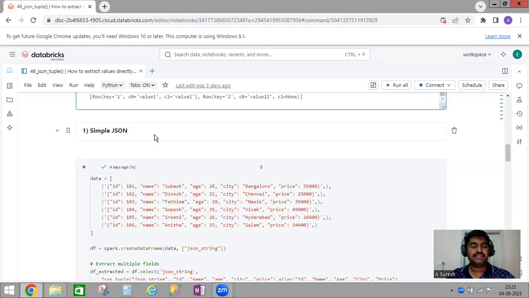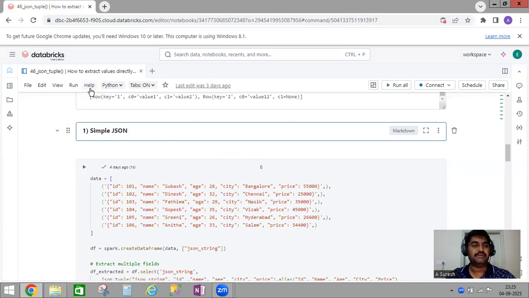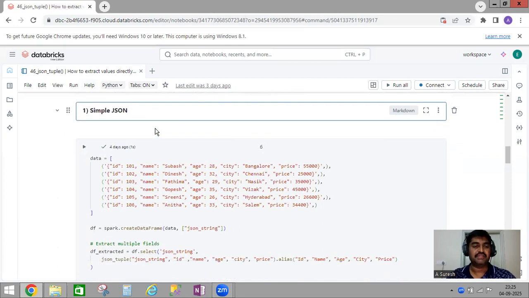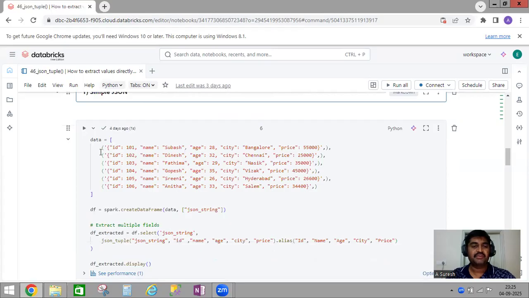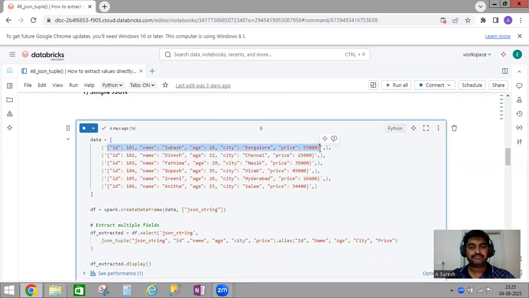Next, first I'm taking one simple JSON to explain how the json_tuple function works. Here I took a flat JSON, so first I'm explaining with a flat JSON. Flat JSON means that if you see the starting and ending, you have curly braces, so that is JSON. Before that, the starting and ending is with a single quote, so that means this is a JSON string.